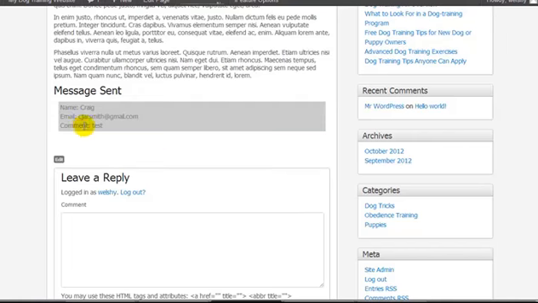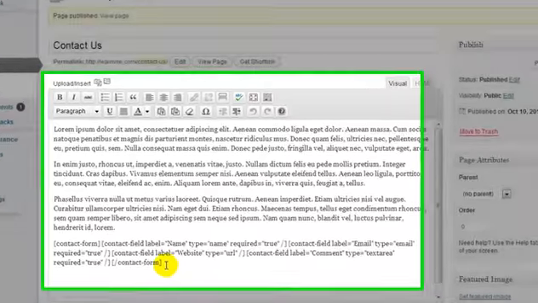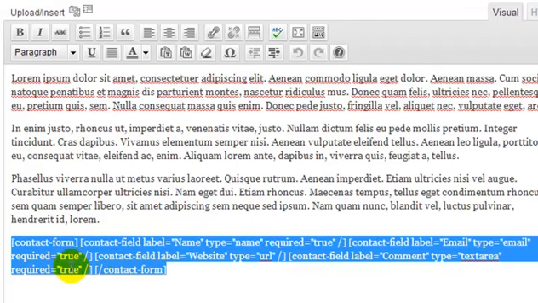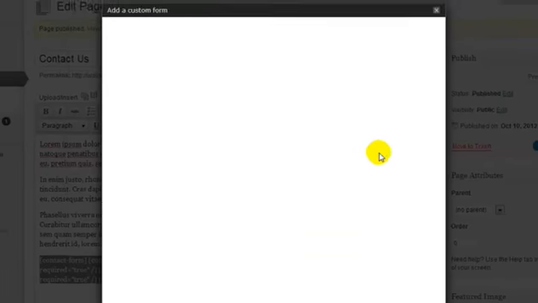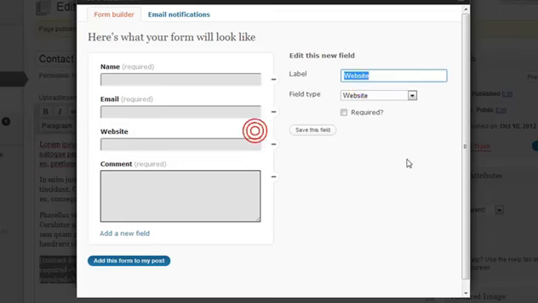So perhaps I want to add some additional kind of questions or such to my contact form. So what I'm going to do is edit my contact form. I'm going to highlight this code that it's generated and click back on the Add Custom Form. Maybe I don't want to collect their website, or I would like their phone number. So I'm going to click Edit.